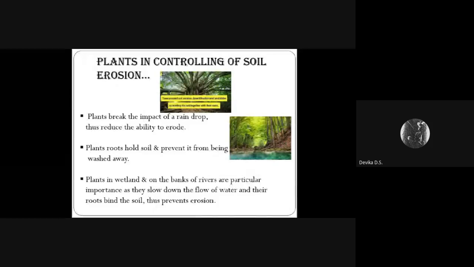Plants in wetlands and on the banks of rivers are of particular importance as they slow down the flow of the water and their roots bind the soil, thus preventing soil erosion.